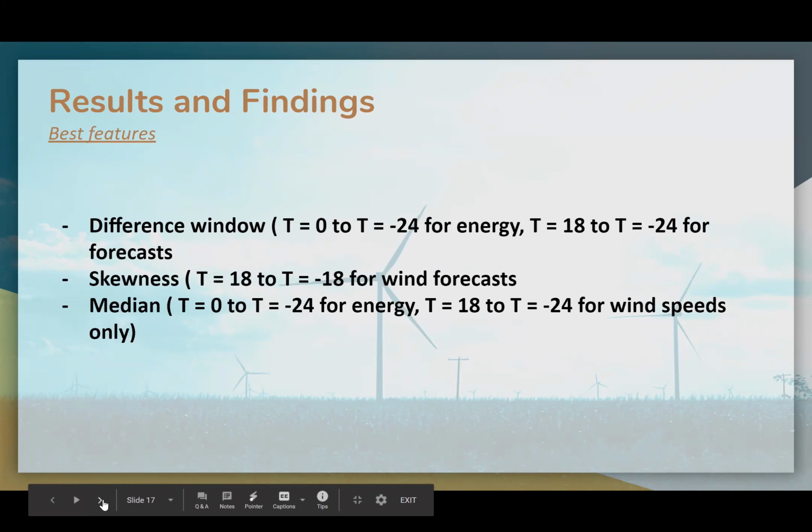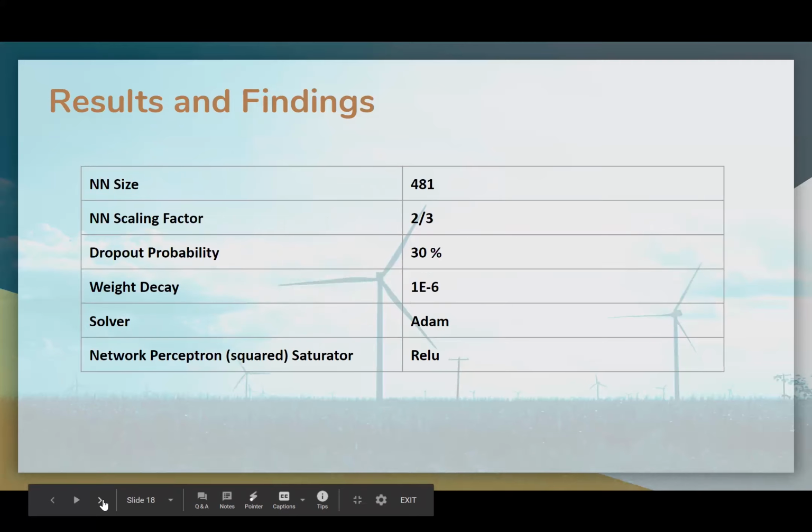We experimented with many different features and ended up using different windows, skewness, and median. These features achieve the best result among all other configurations that we have tested. There are approximately 481 neurons in our neural network, 200 in the top layer and fewer in the subsequent layers. The dropout probability chosen was 0.3 to reduce the noise introduced by the data. The solver we have chosen is Adam, while the activation function used is ReLU.